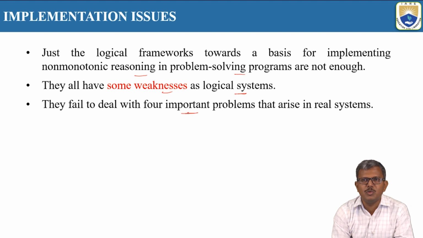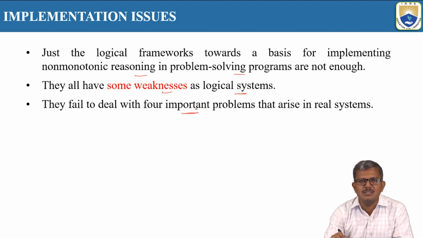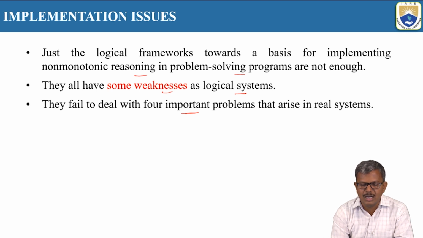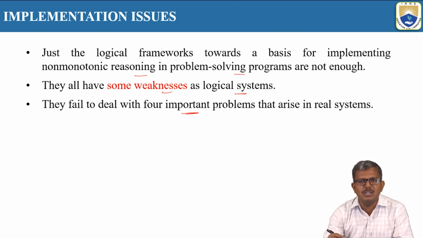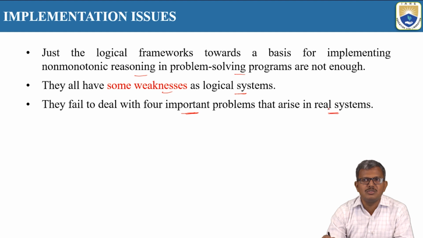There are 4 important problems where these systems are unable to give answers. We need to understand the implementation issues that arise in these 4 important problems, why the logical systems or the non-monotonic reasoning systems fail in representing real-time problems, and how they make us work with real-time systems.